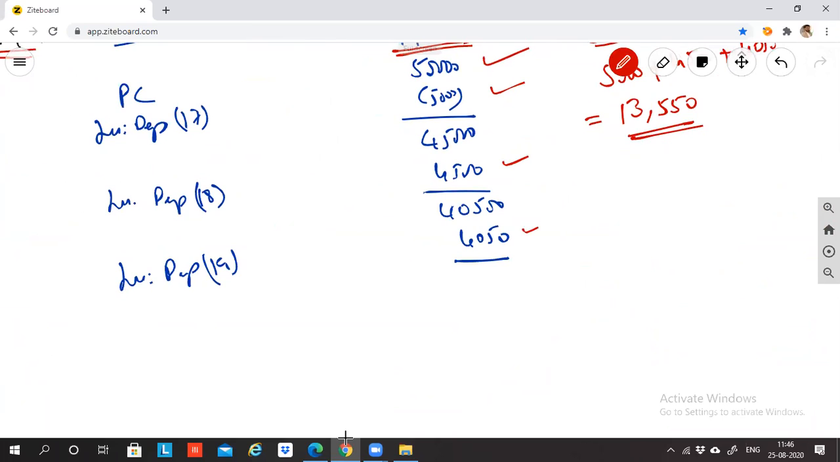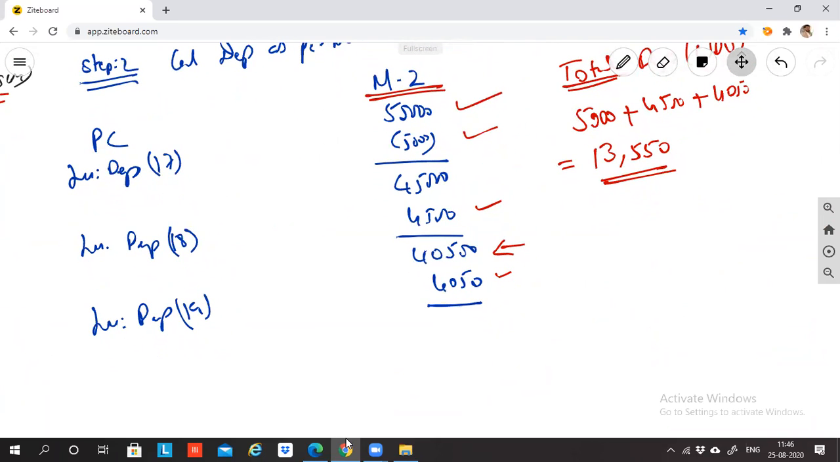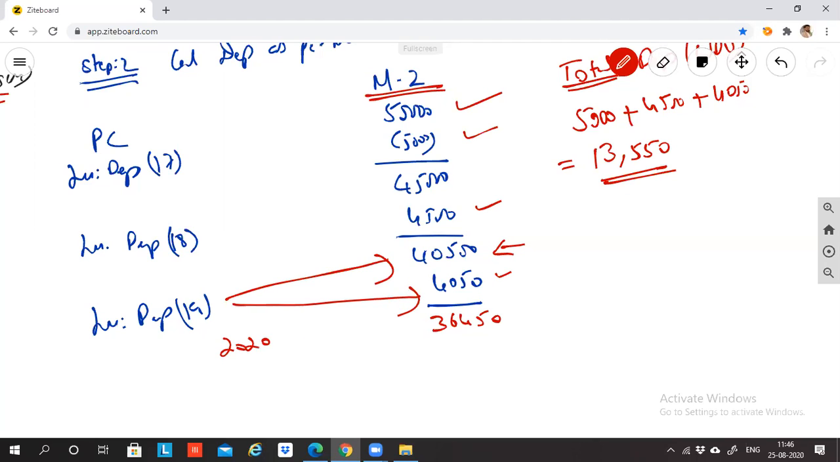The 40,500 minus 4,050, this is what we calculated in the WDV method, the continuation. 40,500 minus 4,050 is how much? Is it 36,450? Is that the 2019 opening balance? Yes, sir, this is the 2019 depreciation. So 2020's opening balance is 36,450, less depreciation of 2020 under WDV method, how much? 3,645.